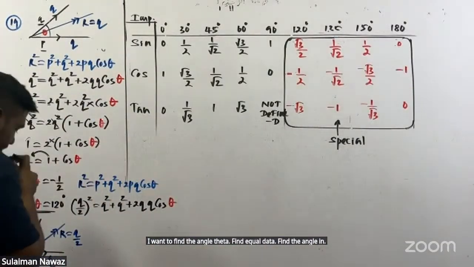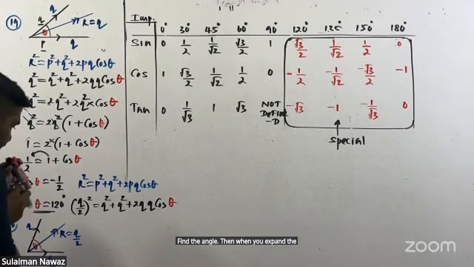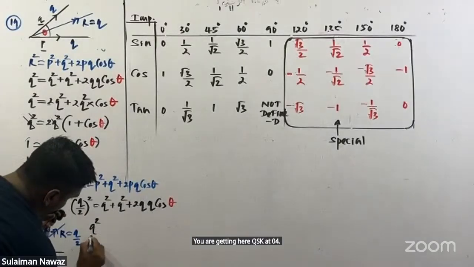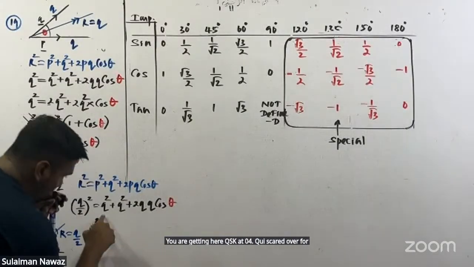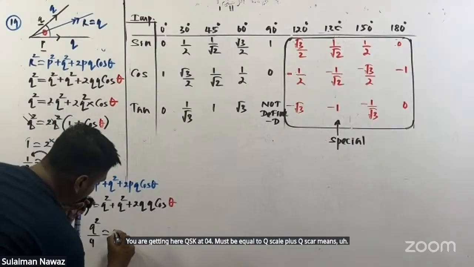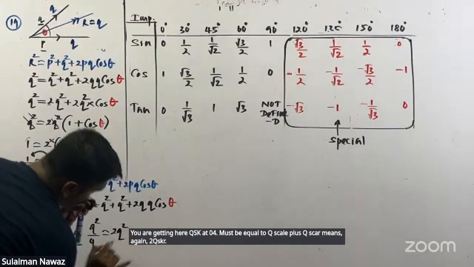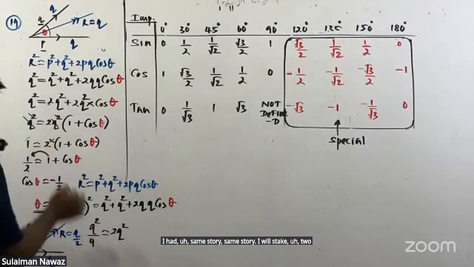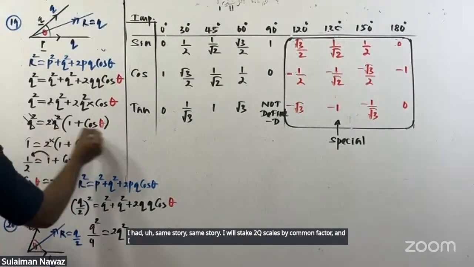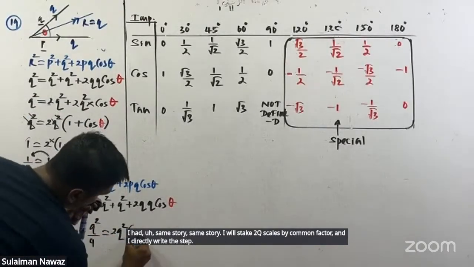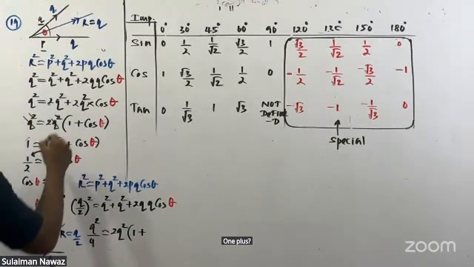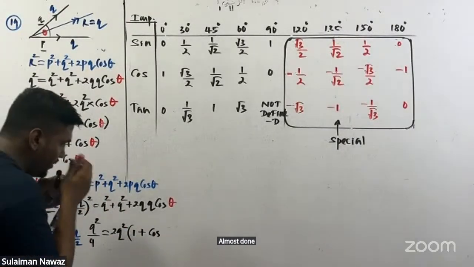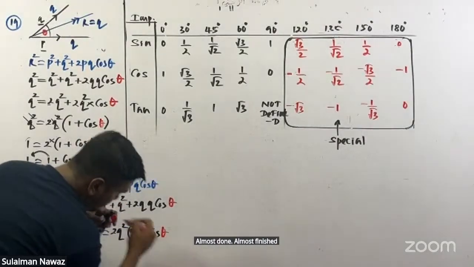When you expand the bracket, Q squared over 4 must be equal to Q squared plus Q squared, which means 2Q squared plus 2Q squared cos theta. Same story. I will take 2Q squared as my common factor and directly write the step: 1 plus cos theta. Almost done.